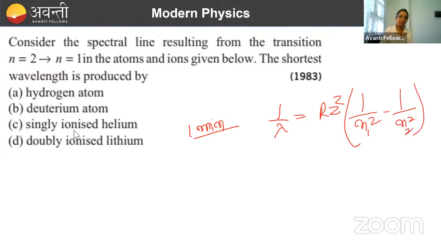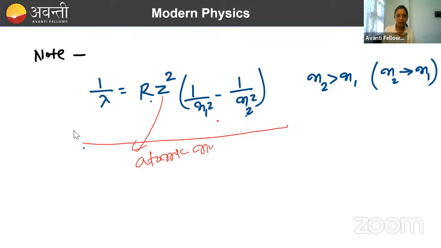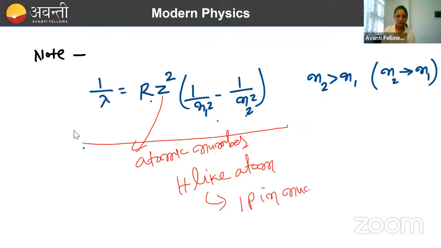Then this is the formula, or here I have written already. So this is the formula that we need to remember here. If transition is being made from N2 to N1, then our wavelength formula will look like this. What is this? Z. Z is your atomic number. And this formula is true for what kind of element? Hydrogen-like element. Hydrogen-like atom कहने का मतलब which will have one electron in nucleus.